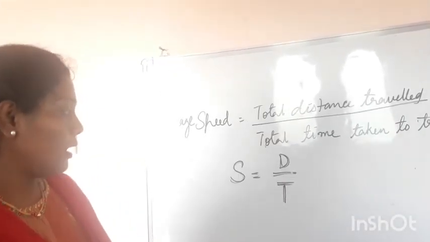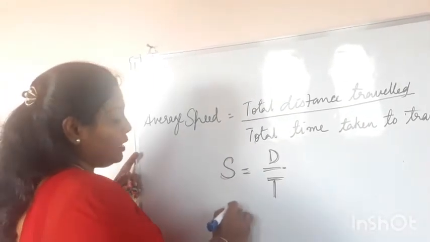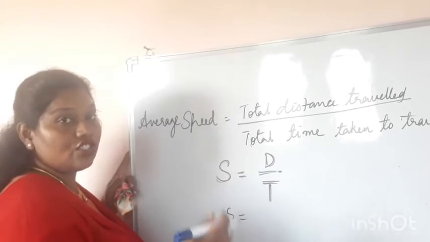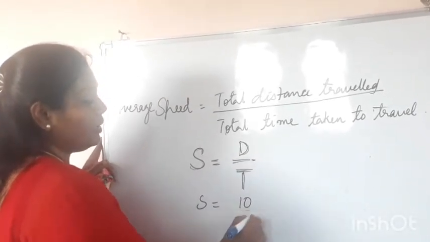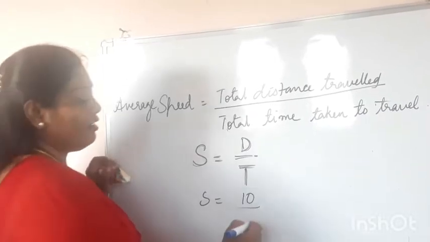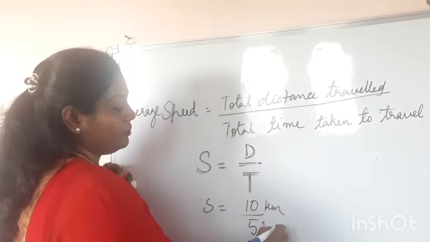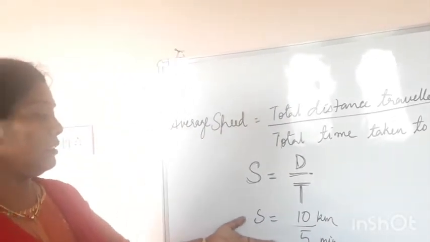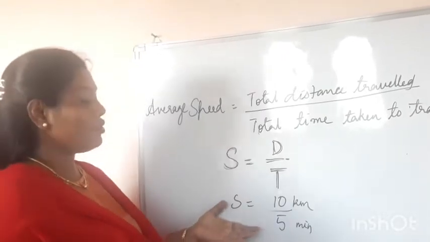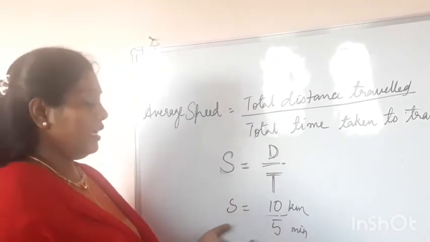So children, we will find the speed of a bicycle. See here, a bicycle has traveled 10 kilometers in 5 minutes.